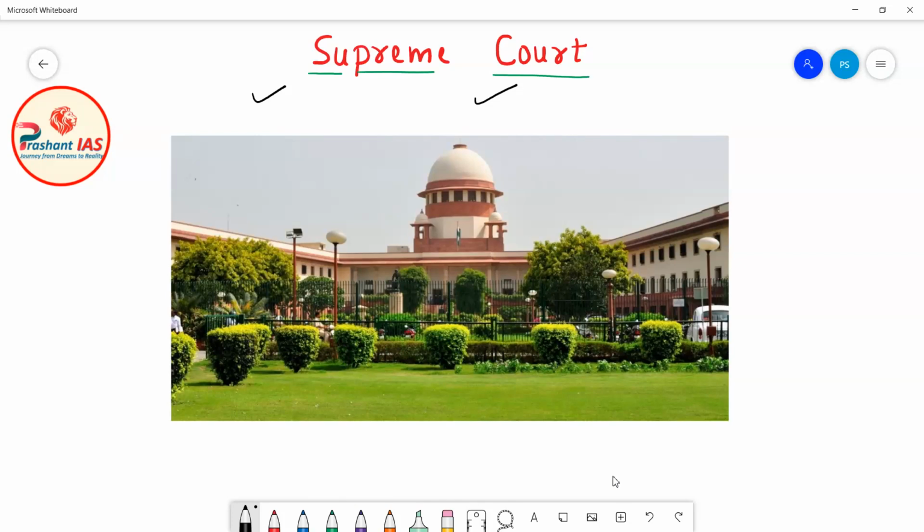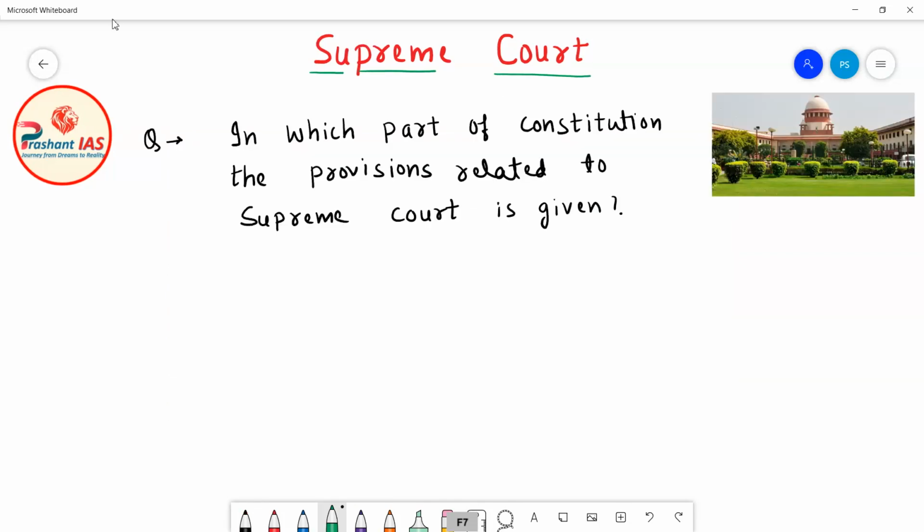So friends, let's begin. First of all, the most basic question is: in which part of the Indian Constitution are the provisions related to the Supreme Court given? In the previous classes I have told you many times that whenever we discuss any topic, we first need to know where this topic is given in the Constitution of India.